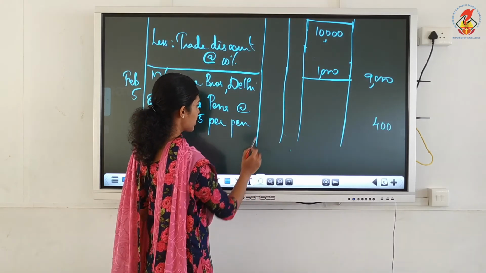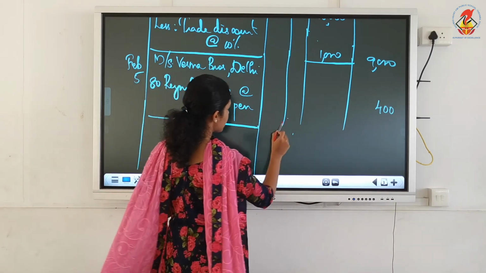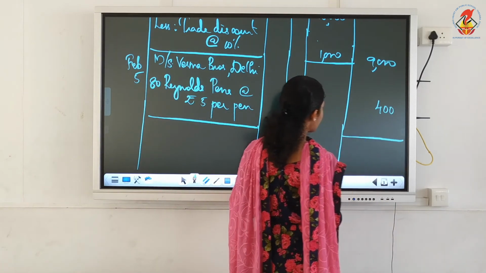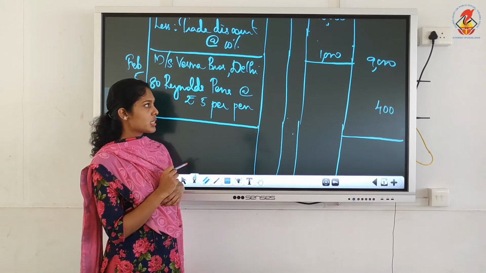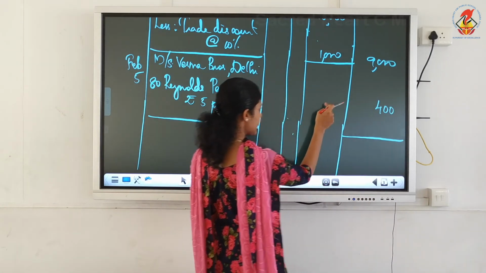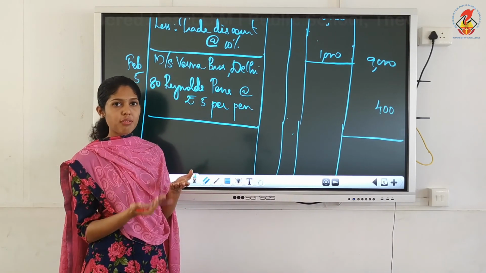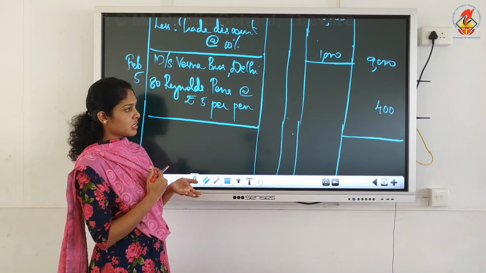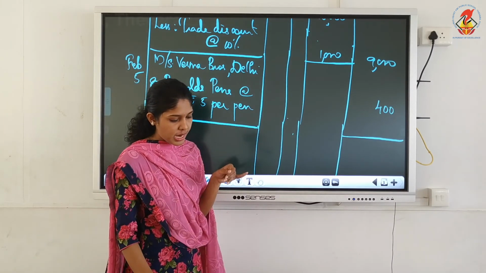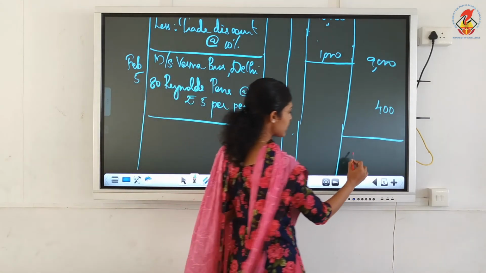Now you just close this, draw a line in the particulars column, and in the final amount column, we are going to total this. So for that column we have to draw a small line like this. Nothing is written in the details column for this transaction. Directly we wrote the amount in the outer column since we don't have anything to be added or deducted from that. So now you just add the outer amount column, that is 6,300 plus 9,000 plus 400. Altogether, you do the calculations and get the amount.